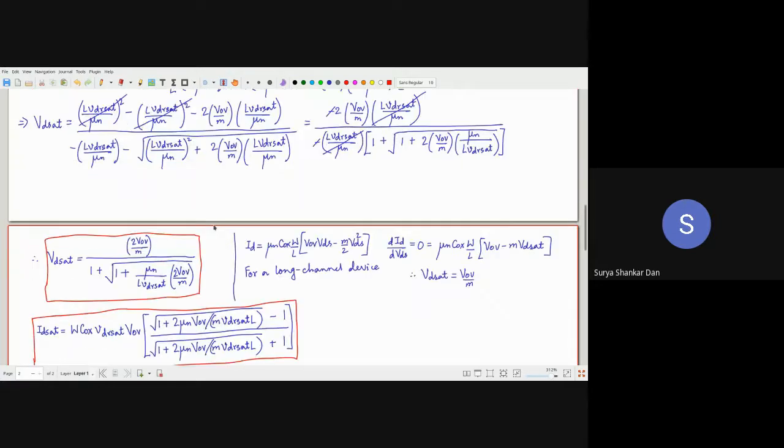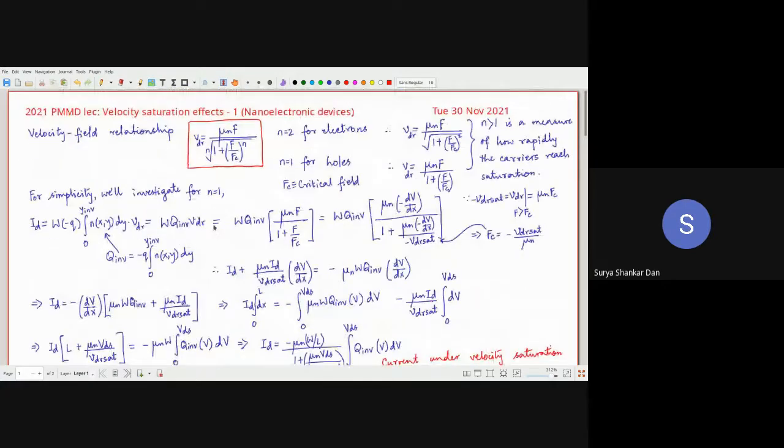So now we are at a position where we are going to investigate the short channel effects which are pertinent for the ultra short channel devices. By ultra short channel devices, I'm essentially referring to the nano electronic devices whose dimensions will be lesser than 100 nanometers. Okay, so the thing which we are going to study today is the velocity saturation effects. Today is going to be the first part. The second part will be in our next lecture.